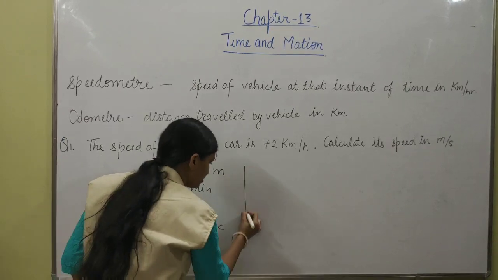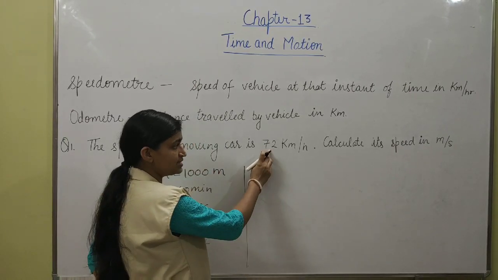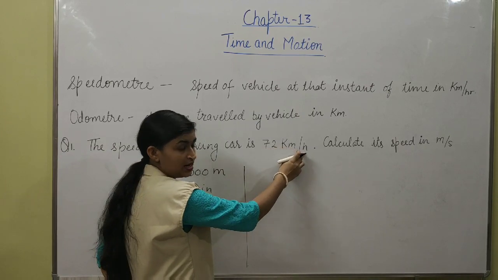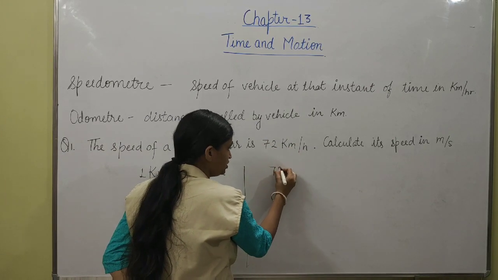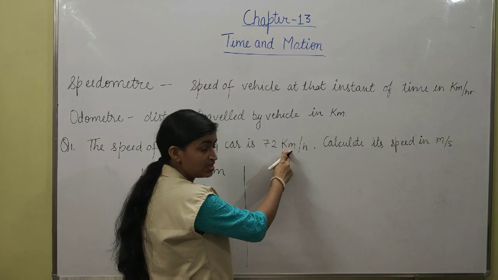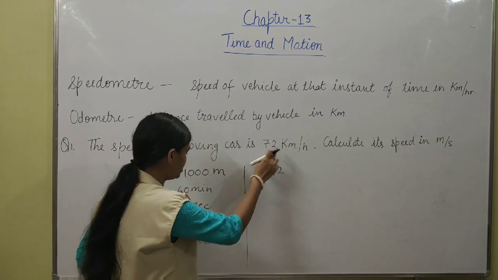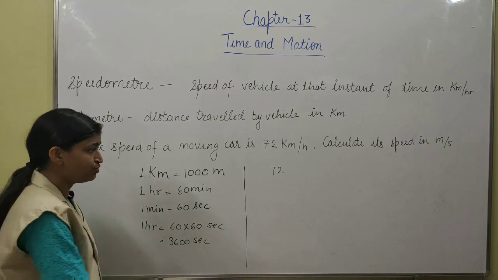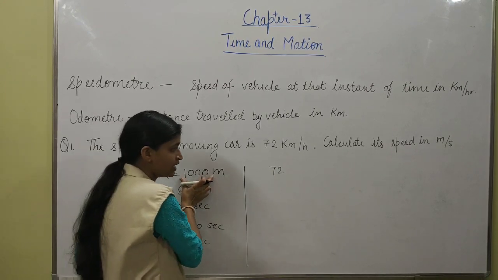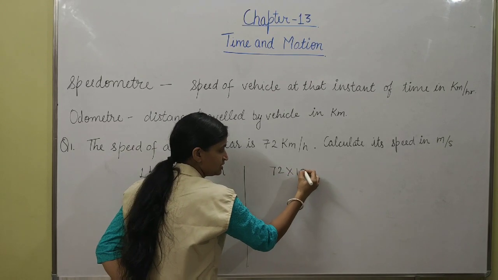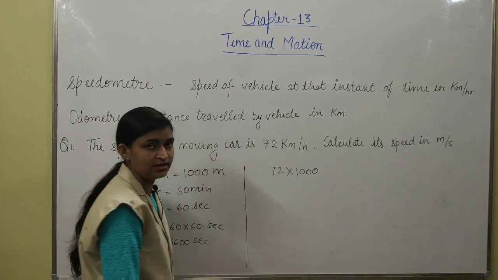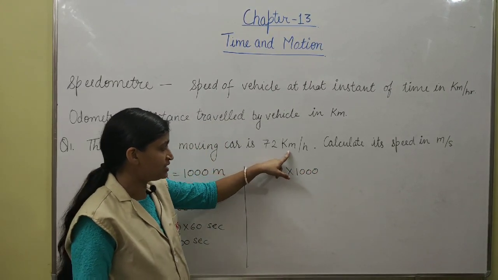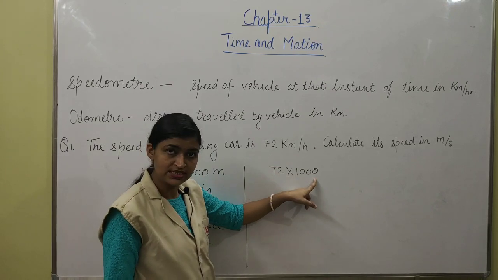Now we have to convert this 72 kilometer per hour. So 72, there is kilometer, we want to convert it into the smaller one, so we will use multiplication. So we will multiply by 1000. Now 72 kilometer is converted into meters.